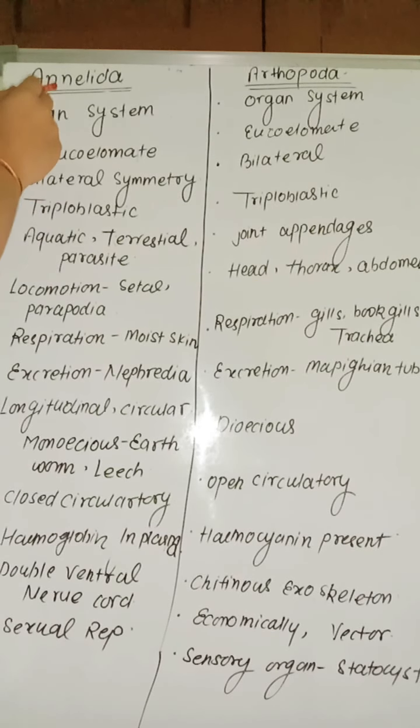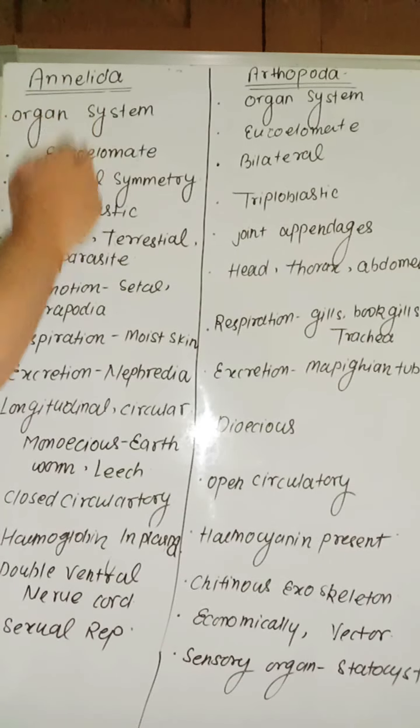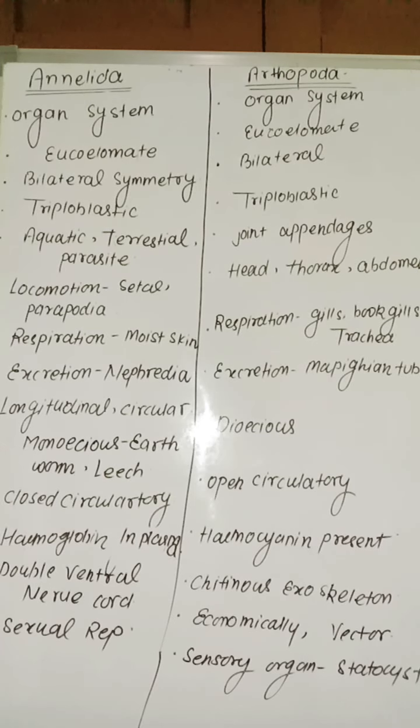So today we discuss phylum Annelida and Arthropoda. In Annelida, like we previously discussed up to phylum Aschelminthes, organ system level of body organization is present. What is the organ system? Organs start developing, like the excretory organ and respiratory system. They are eucoelomate. That means true coelom is present.